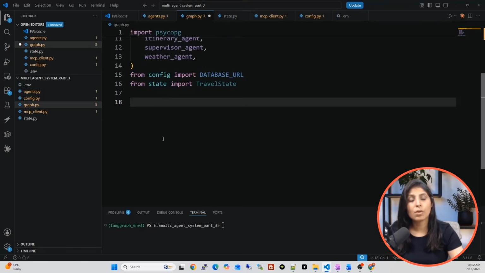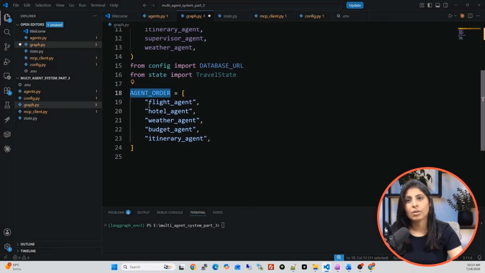Now guys, before creating the graph, let's discuss a few things. I'm writing this, see, agent order. Now, what does this agent order mean? We are using a supervisor agent, right? And the task of the supervisor agent is to select the agents as per the user's query.